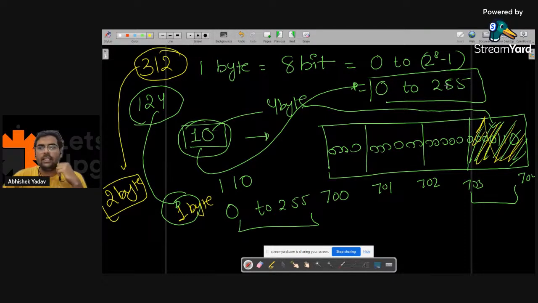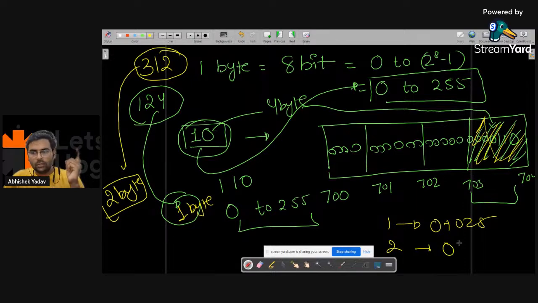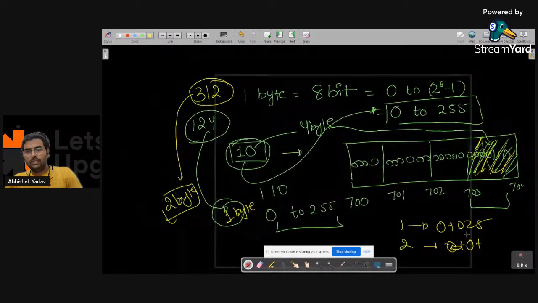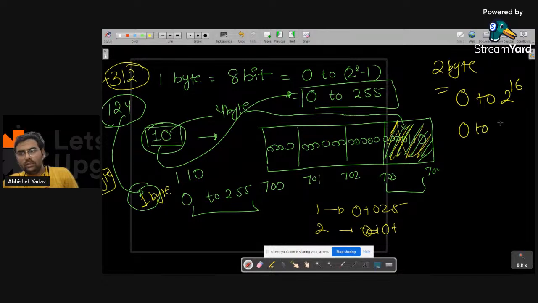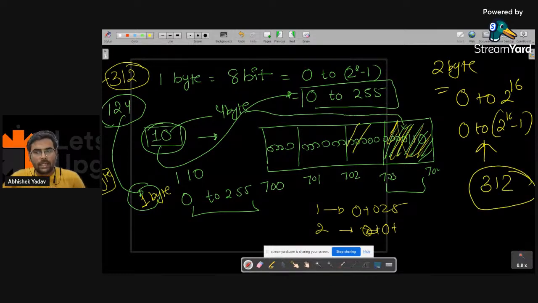Why? Because 312 is greater than 255. 1 byte covers 0 to 255. 2 bytes means the numbers from 0 to 2 to the power 16 minus 1, and this 312 will lie in this range. So actually it will occupy 2 bytes and the remaining bytes will be filled with 0.